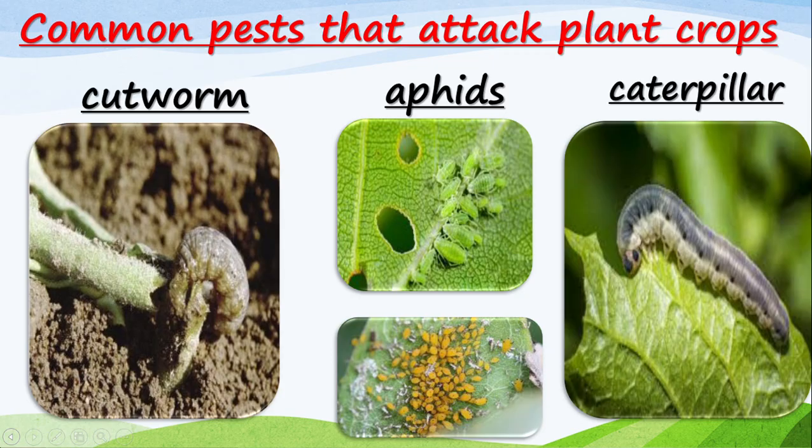Take note of the type of crop they are damaging, because I will ask you some questions after you have observed that picture. Are we together? Eyes here. So we have the cutworm, aphid, caterpillars. These are the common pests that attack plant crops or the vegetable crops.